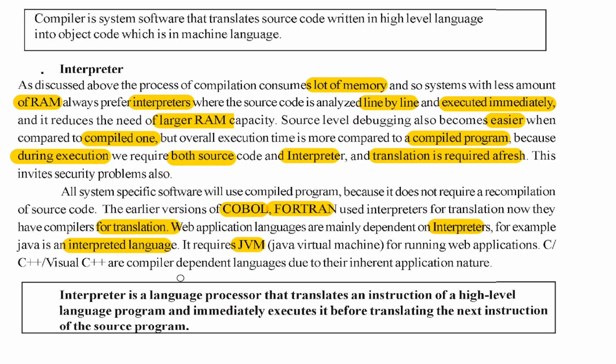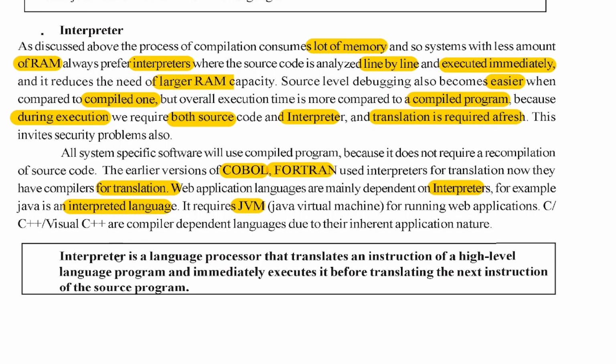We have both available, and also a specific choice for each. Even C or C++ could be executed using an interpreter, but for real-time processing they prefer the compiled version of the program for execution.